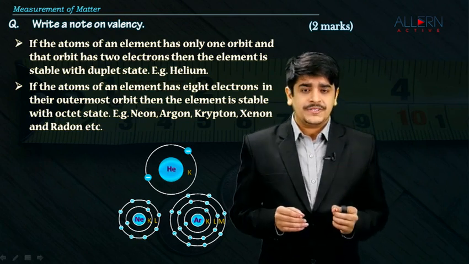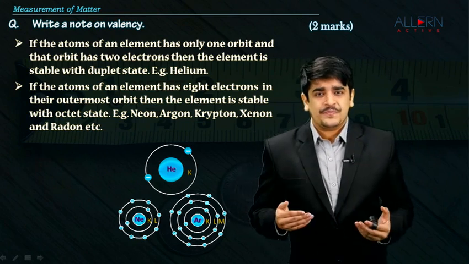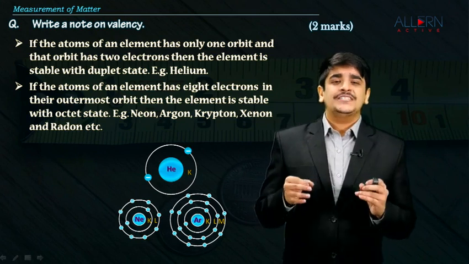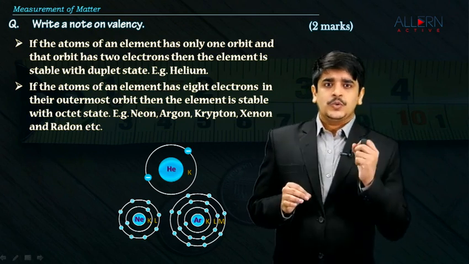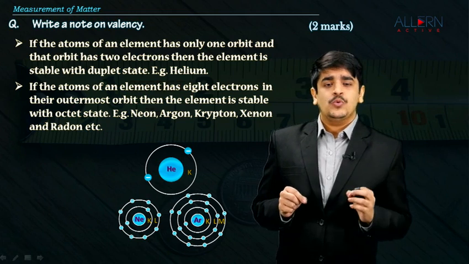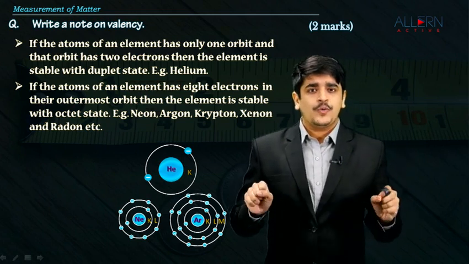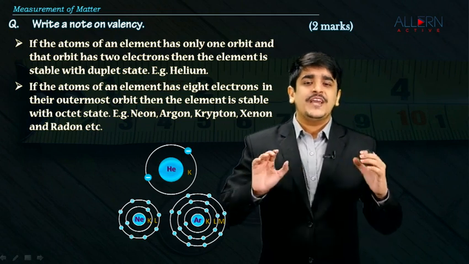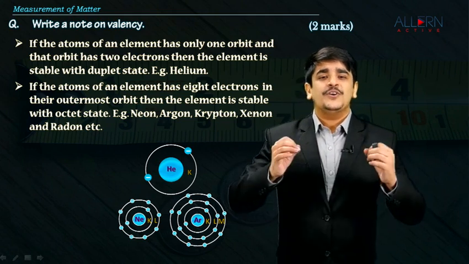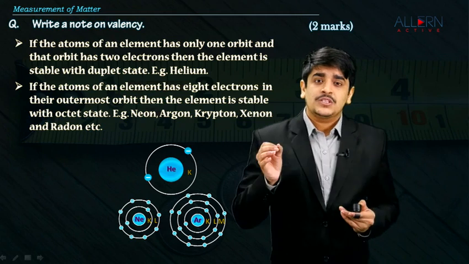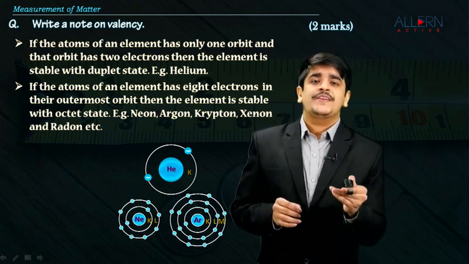But now the problem is, all other elements except the noble gases are considered to be unstable. To gain stability, what will they do? They are going to combine with different elements, and when they combine with different elements, they will ultimately achieve the noble gas configuration. That, my dear child, is how you define valency.